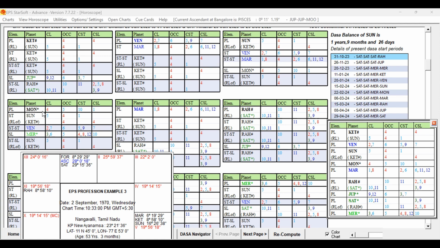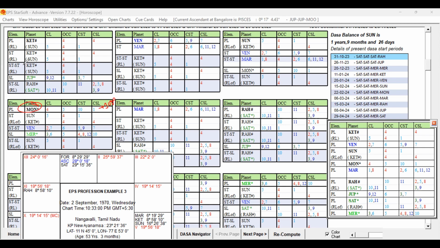But look at the Moon. Why Moon? We already had a discussion during Moon period. He got the department change, right? From the veterinary to doctor to marketing. So here you can see the same Moon. You can see Moon is conjoined with the Jupiter.